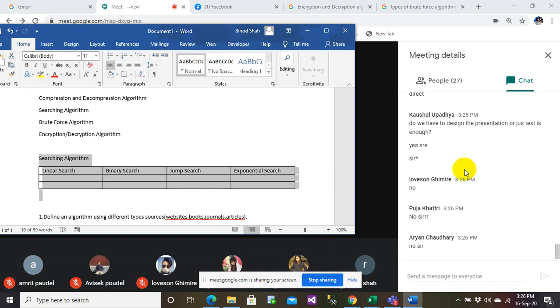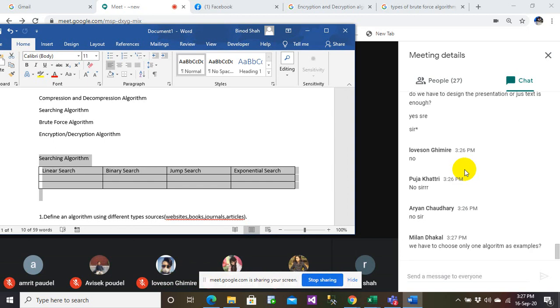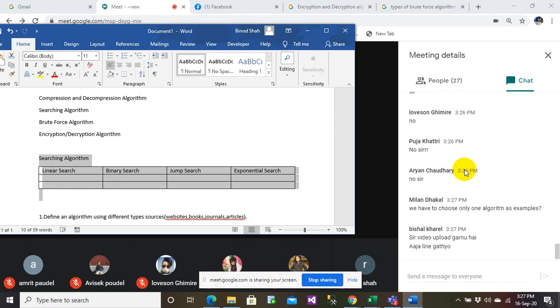We have to choose one algorithm and then explain the types of that one algorithm, then compare the types of the one algorithm. Anybody else has a question here?